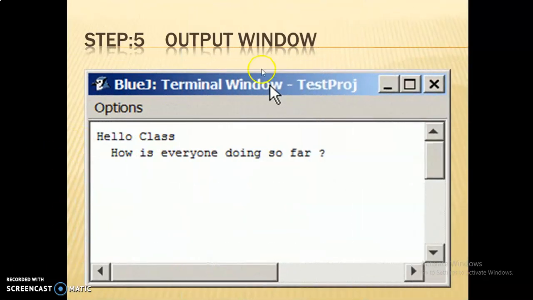After that, you will get your output in the terminal window, or output window, that is your output. Hello class, how is everyone doing so far?